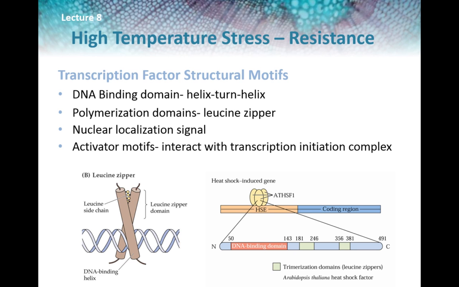A number of structural components of heat shock transcription factors have been identified. A DNA binding domain containing a helix-turn-helix motif binds to the heat shock element of the promoter. Polymerization domains, either dimer or trimer, involve hydrophobic patches of leucine zippers. Nuclear localization signals are also present, and activator domains interact directly or indirectly with the transcription initiation complex. In the next group of heat stress resistance slides, we will examine functions of heat shock gene products.